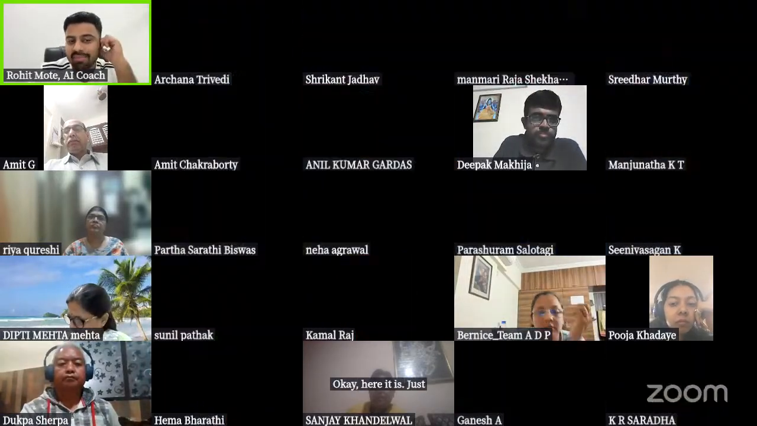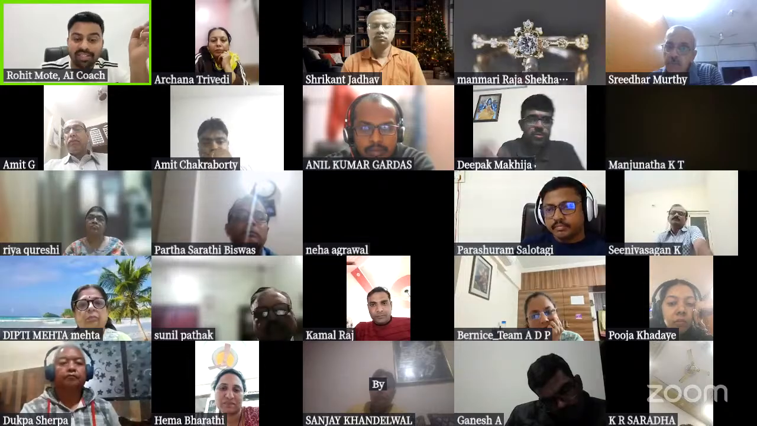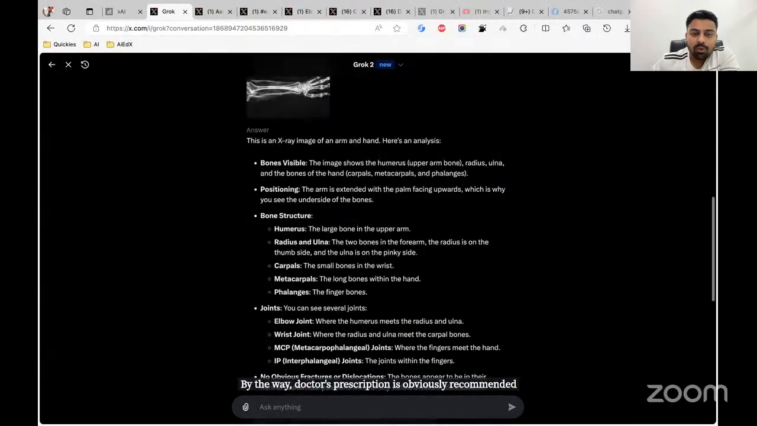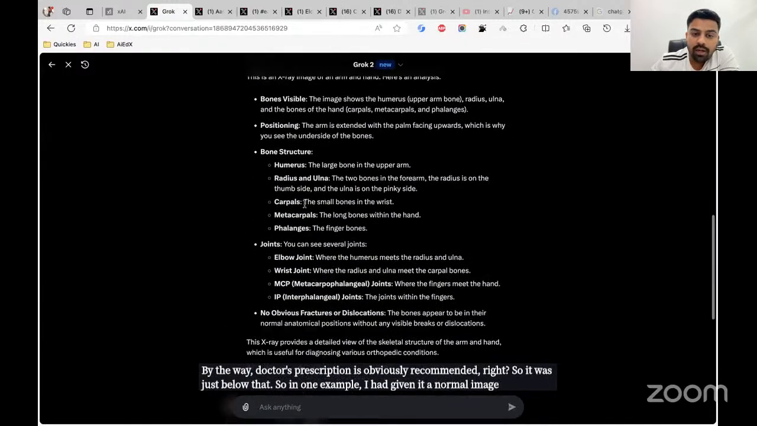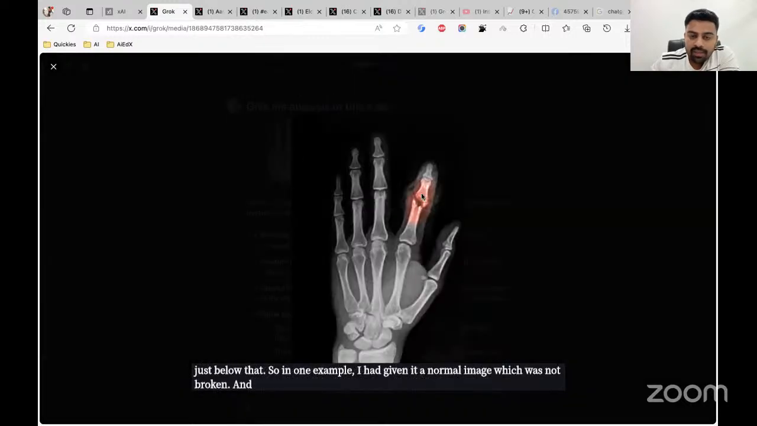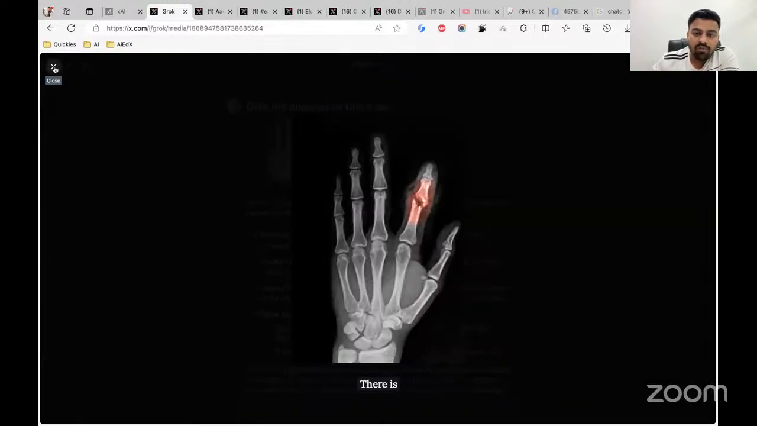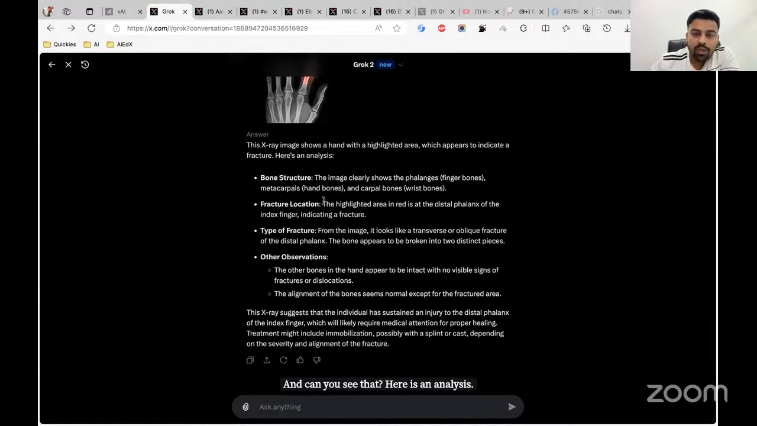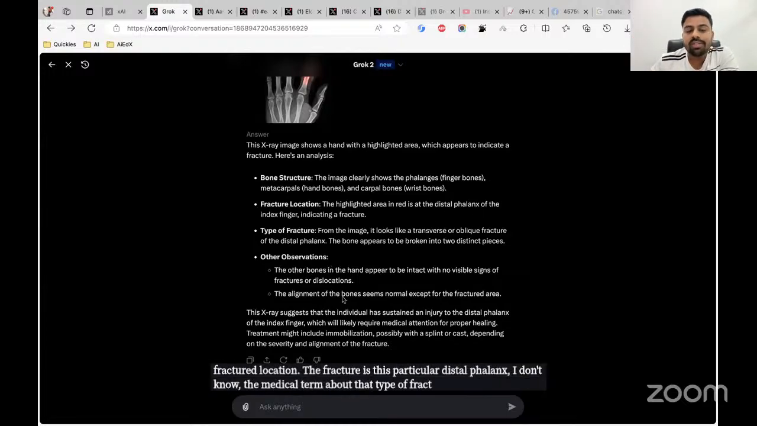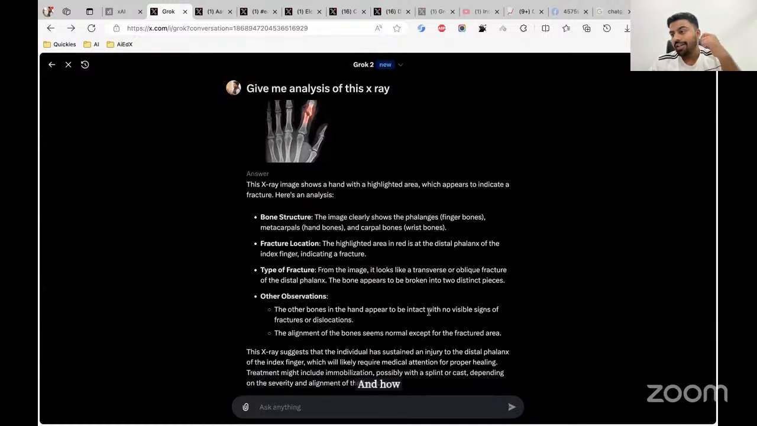So it was in the same thread. By the way, a doctor's prescription is obviously recommended. It was just below that. In one example, I had given it a normal image which was not broken. And in this image, you see there is an X-ray of a broken finger. Here is an analysis. Fractured location: the fracture is in this particular distal phalanx. I don't know the medical term for that type of fracture. Other observations, and how it can be treated. What are the next steps of action?